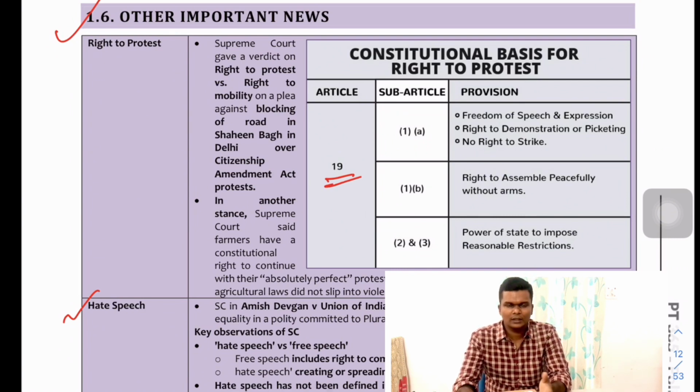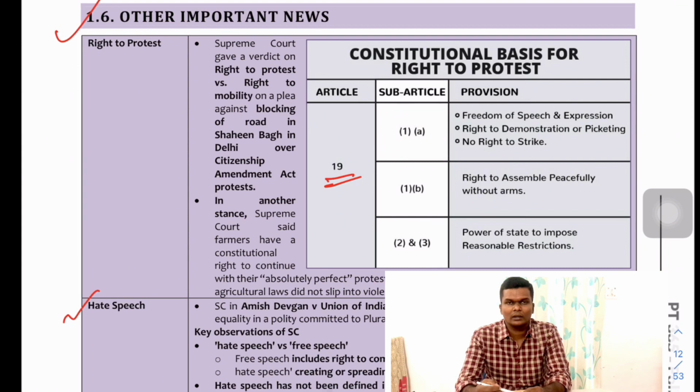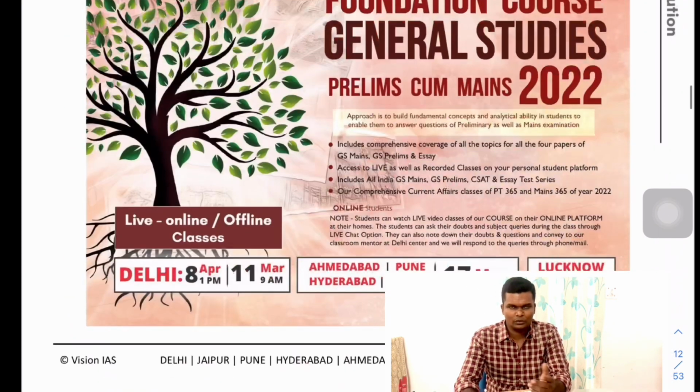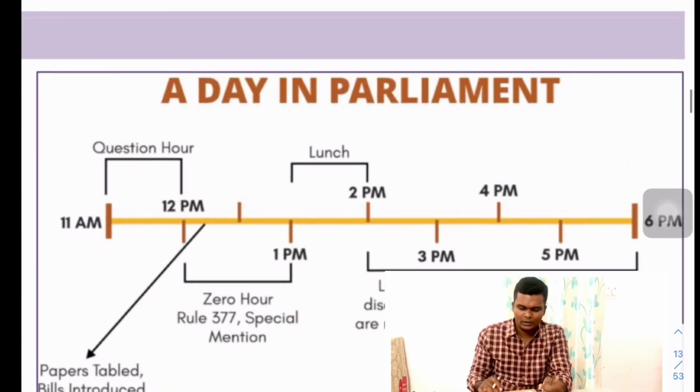Then some other important news, like relating to the right to protest, as you will be knowing that the Supreme Court has clearly told that although Article 19(1)(a) and (b) provide the freedom of expression, freedom of speech, and the right to assemble peacefully, there is no right to strike. You can express yourself, you can demonstrate your demand, but you do not have the fundamental right to strike, and it has been clearly given by the Supreme Court. This was in relation to the farmers' protest and other protests which were going on last year. Fine, and we will move on.